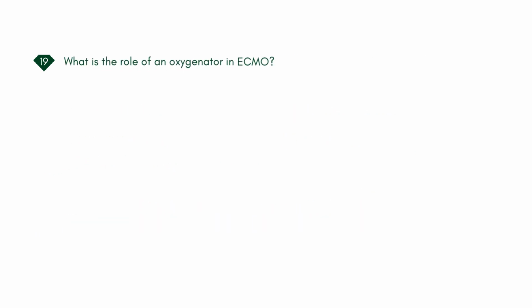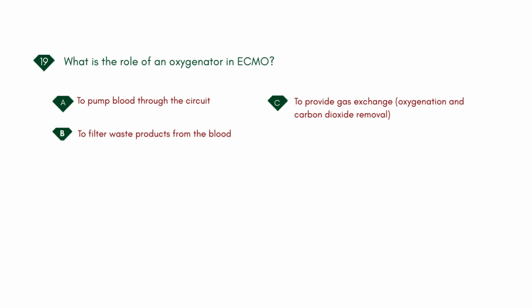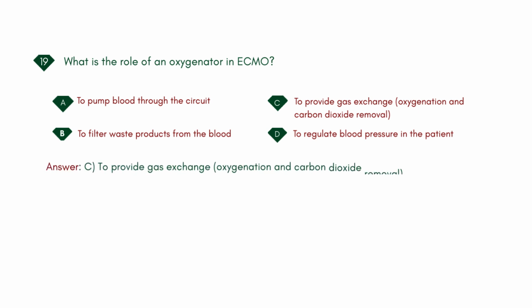What is the role of an oxygenator in ECMO? A. To pump blood through the circuit. B. To filter waste products from the blood. C. To provide gas exchange, oxygenation and carbon dioxide removal. D. To regulate blood pressure in the patient. Answer: C. To provide gas exchange, oxygenation and carbon dioxide removal.